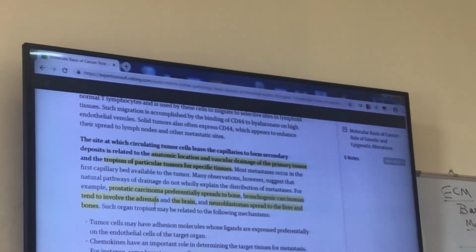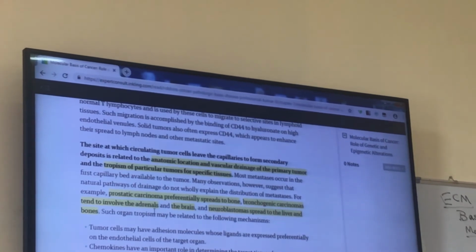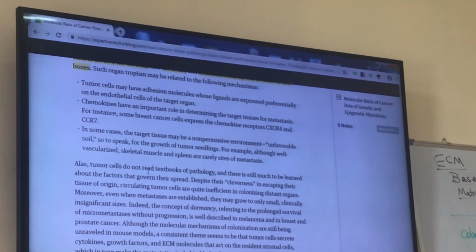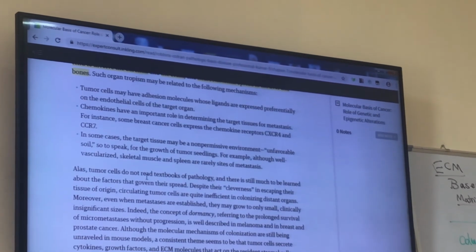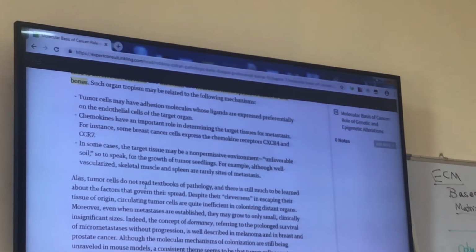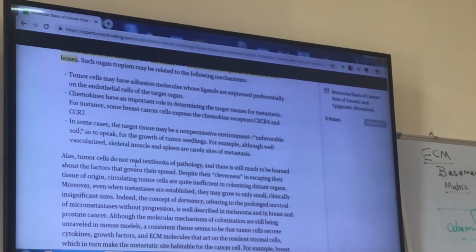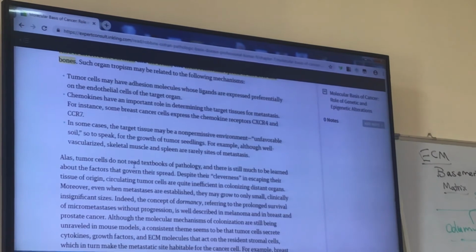So this is called tropism, and also the anatomic location of the tumor is important. But the two organs that are most commonly metastasized are lung and liver. So in different cancers, lung and liver are commonly metastasized.